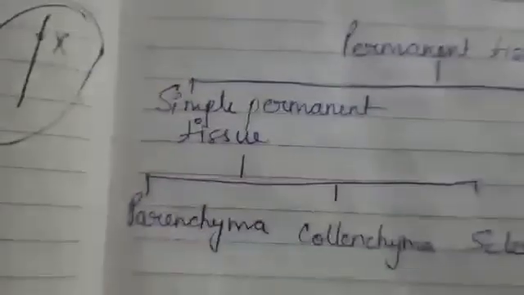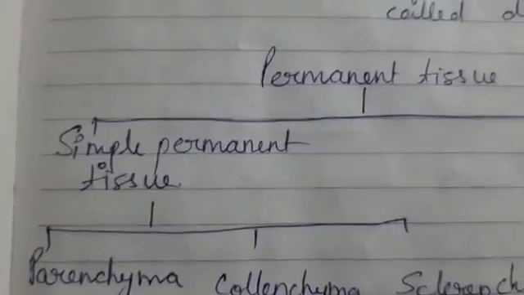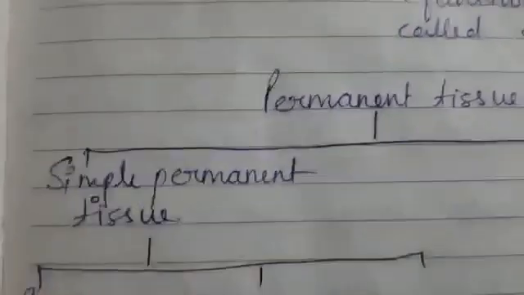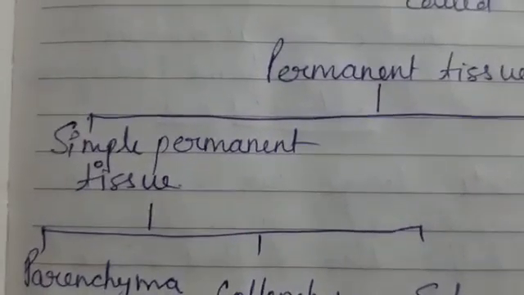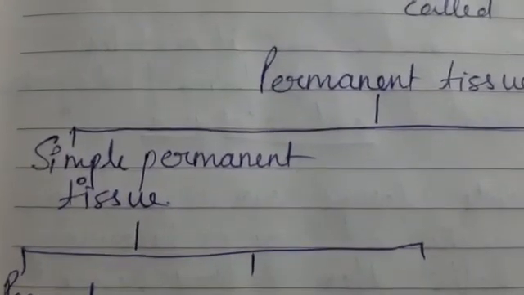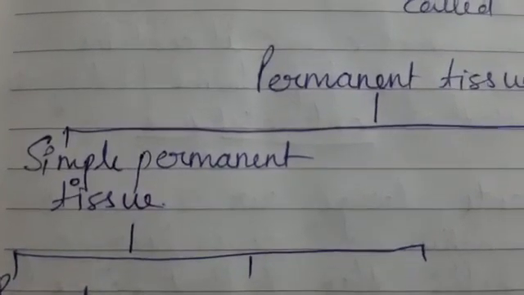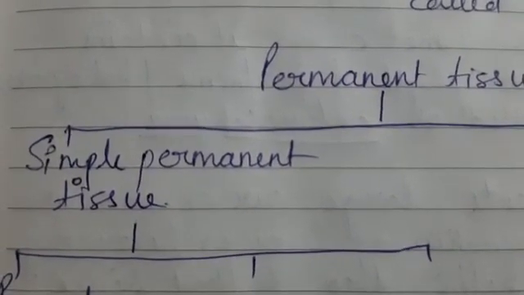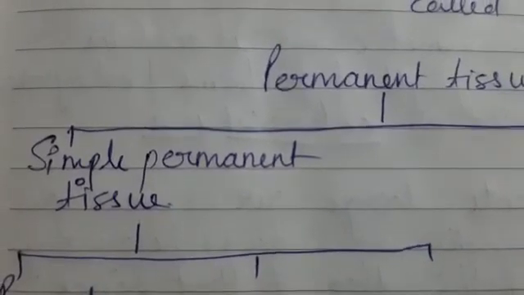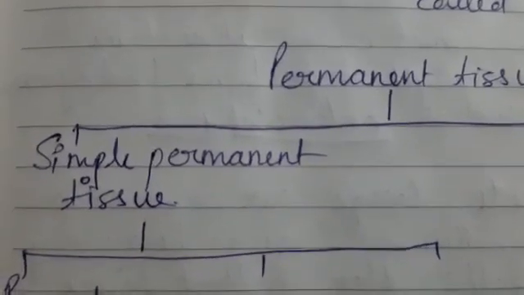The simple permanent tissues are those which are made up of only one type of cells.